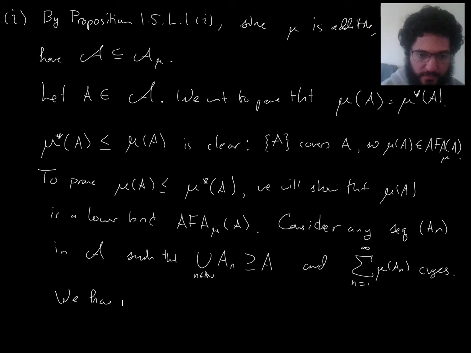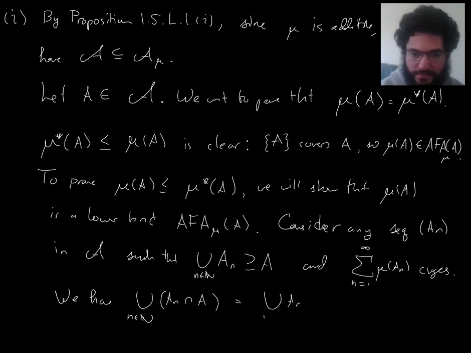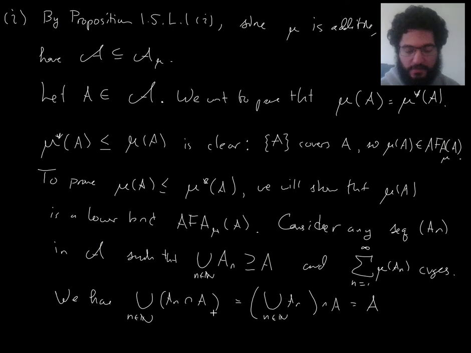So we have, if I just intersect all of these with A, then that's the same. I can sort of pull out the intersection, right? You can view it like this. And that equals A, because it's A intersect something that contains A. So now I have this cover, and this equals A now.